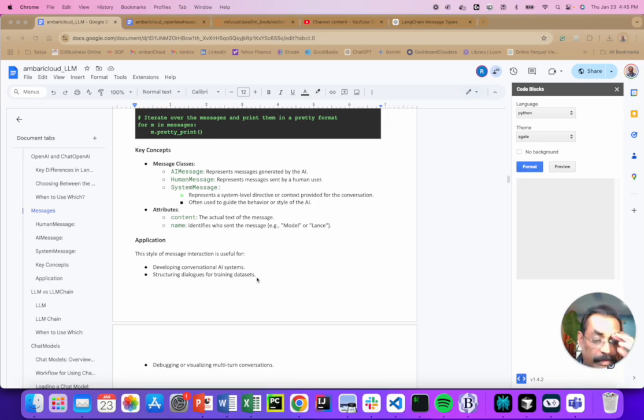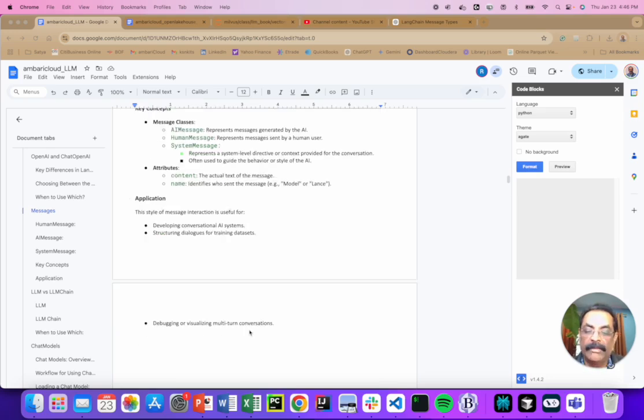If you want to give your data set, right, again, training data sets, what does that mean? When you want to train your LLM, that means the LLM is there already, then you want to put your data as part of fine tuning, right? Train data. Then you're going to use this structure, right? Then debugging, particularly who is giving what, what's happening, what are the errors, all those things. We can easily look for the debugging and all this stuff.